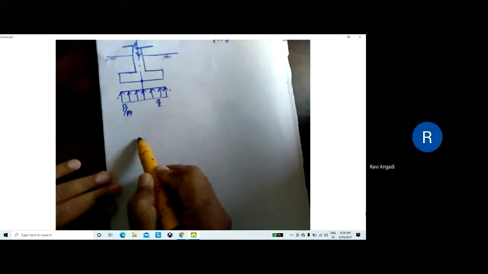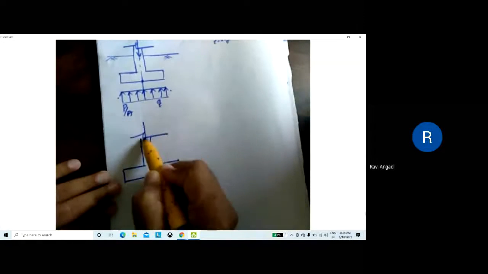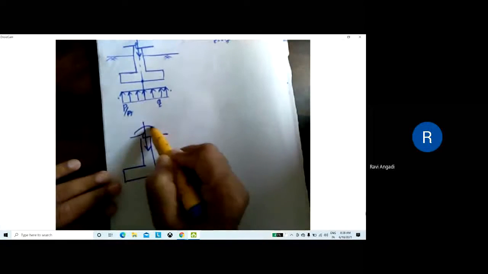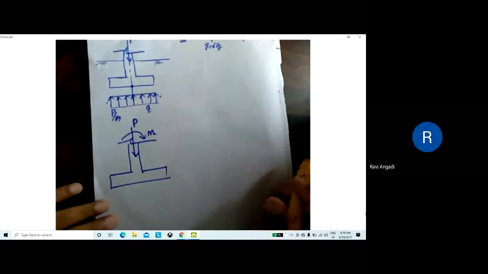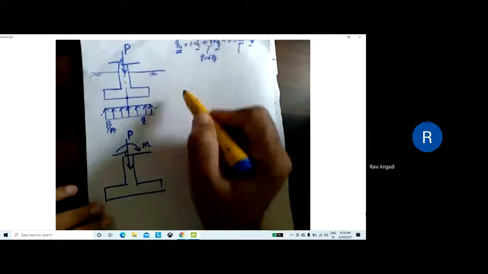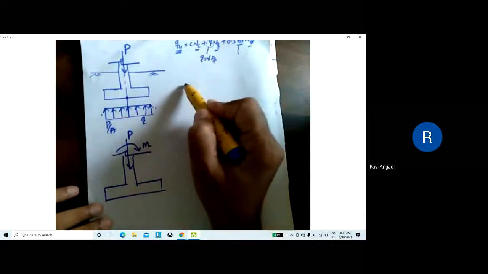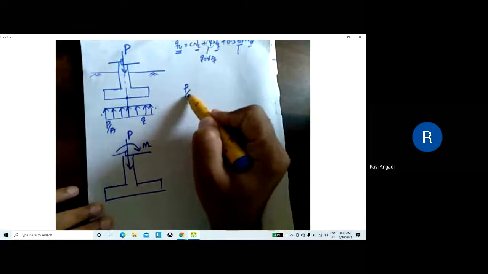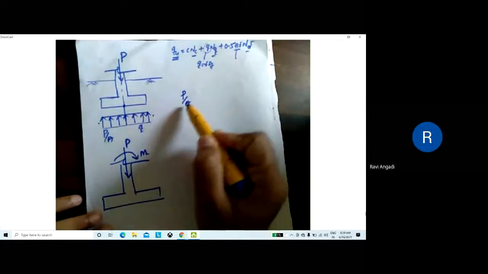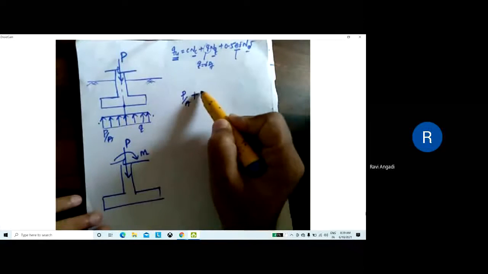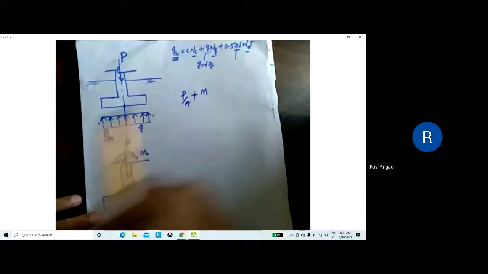In the second case, the load is acting, and along with this load the moment is also acting. So in that case, we get force per unit area, that is load per unit area, direct load, and along with that, moment also.